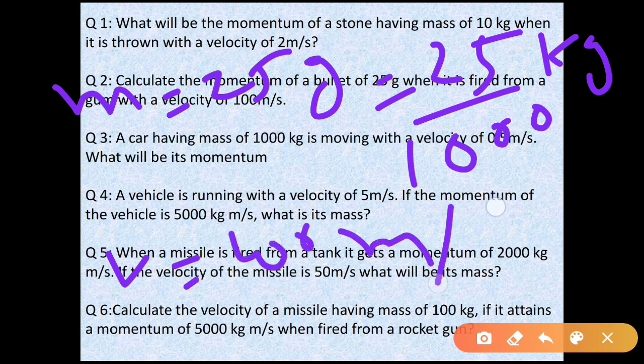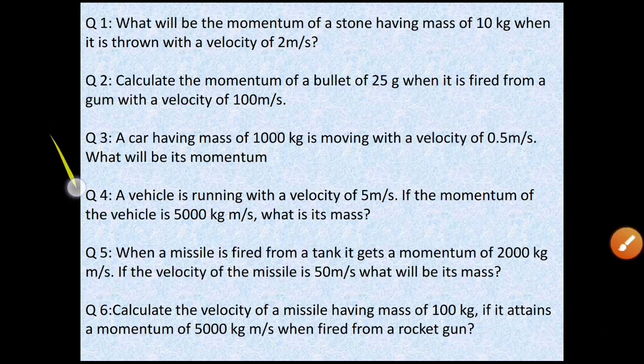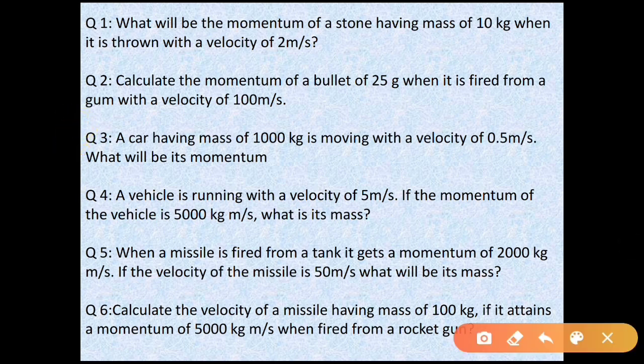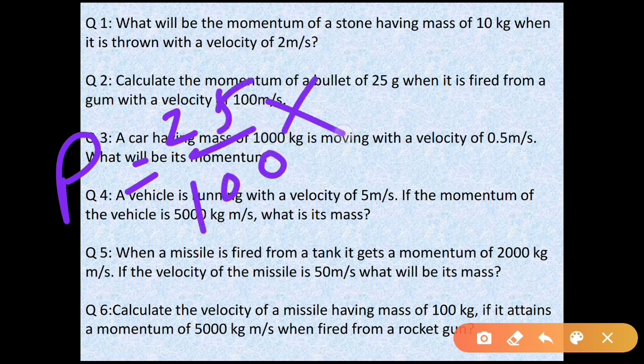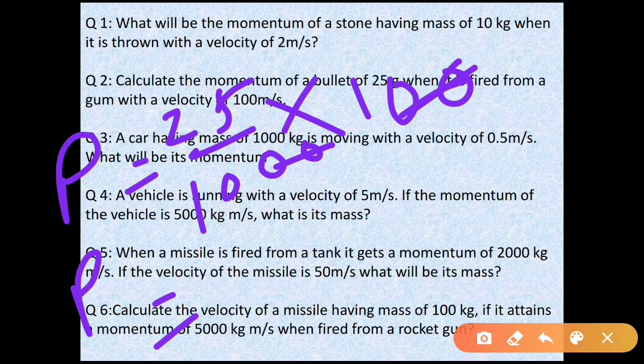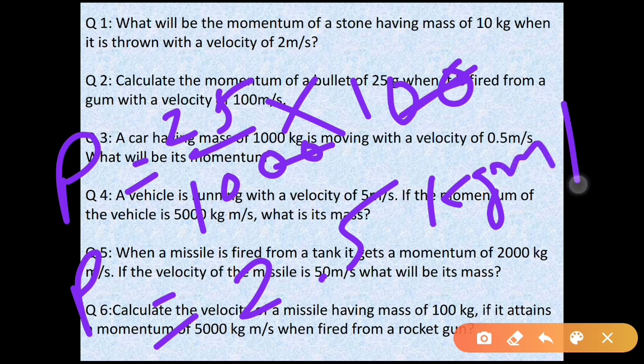Now to find the momentum, we multiply mass and velocity. So p is equal to 25 by 1000 into 100, and we can obtain 2.5. The unit is kg meter per second.